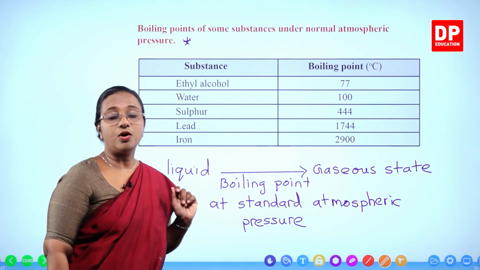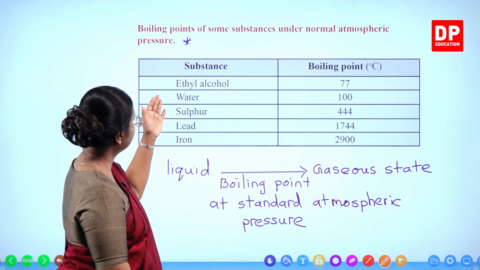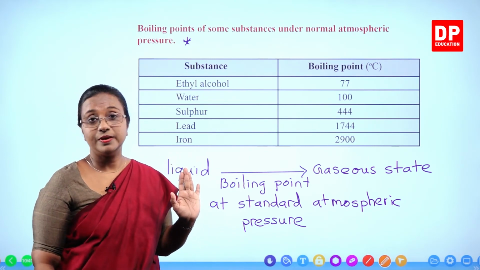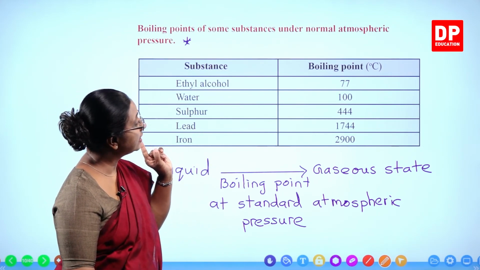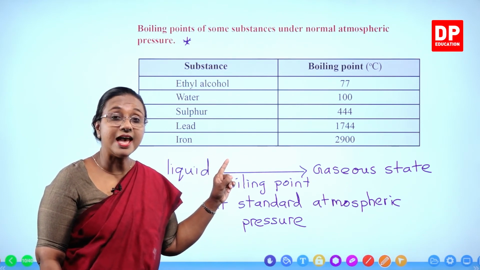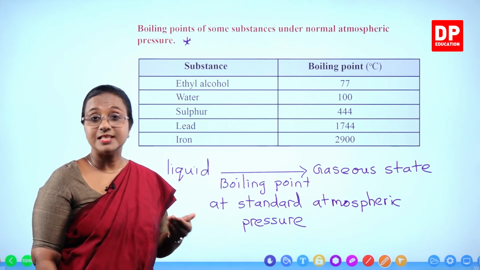So ethyl alcohol, ethanol, same thing. Ethyl alcohol is also called ethanol. That is a liquid. And the boiling point of ethanol or ethyl alcohol is 77 degrees Celsius. You can see that is less than water. So ethyl alcohol will boil faster than water.